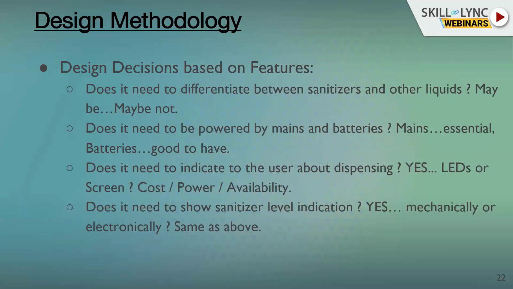And then when you dispense the liquid, how do you indicate to the user that the liquid is being dispensed? Obviously he or she will collect the sanitizer in their hands. However, there has to be some output to the user from the system, which says that the system is actually doing what it is supposed to be doing, right? Why is this important? There are conditions when there is essentially no sanitizer left, right?